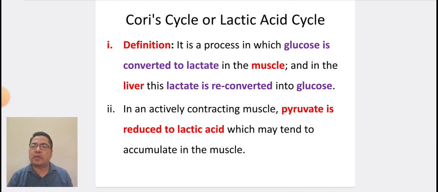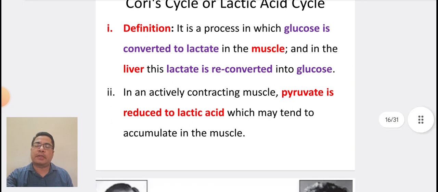Coming to the next point, Cori cycle or lactic acid cycle. Definition: it is a process in which glucose is converted to lactate in the muscle, and in the liver this lactate is reconverted into glucose. In an actively contracting muscle, pyruvate is reduced to lactic acid, which may tend to accumulate in the blood and muscle.